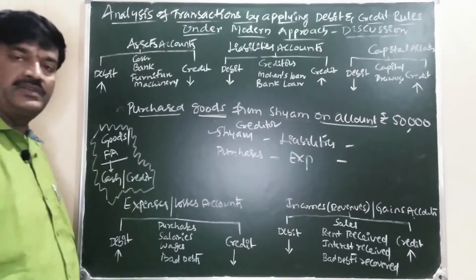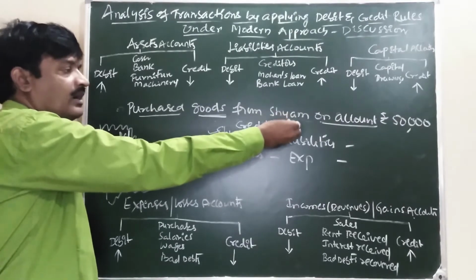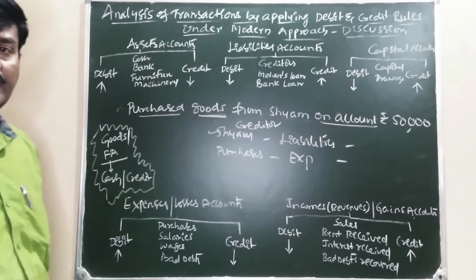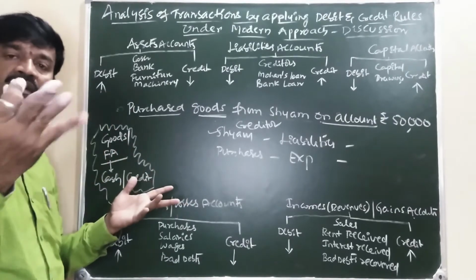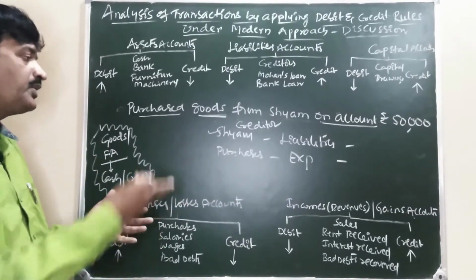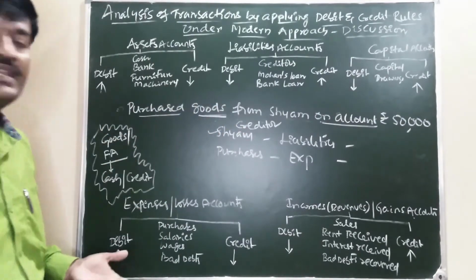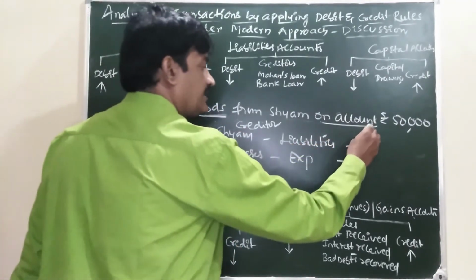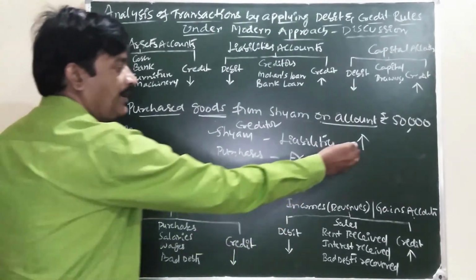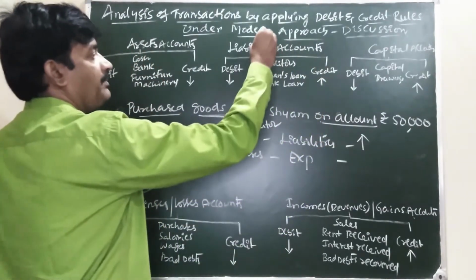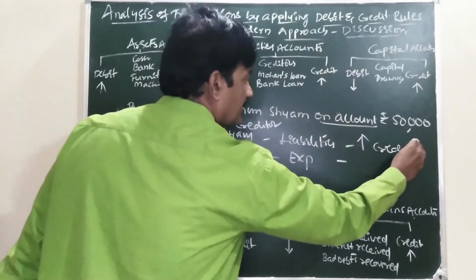Now you concentrate on Shyam. When we are purchasing goods from Shyam on account, we are purchasing goods, paying or not paying? Not paying cash to Shyam. Due to Shyam is increasing or decreasing? Increasing. So increase in the liability. Increase in the liability is credited.